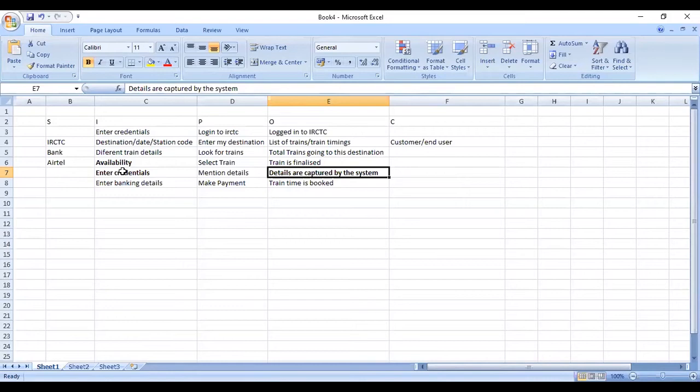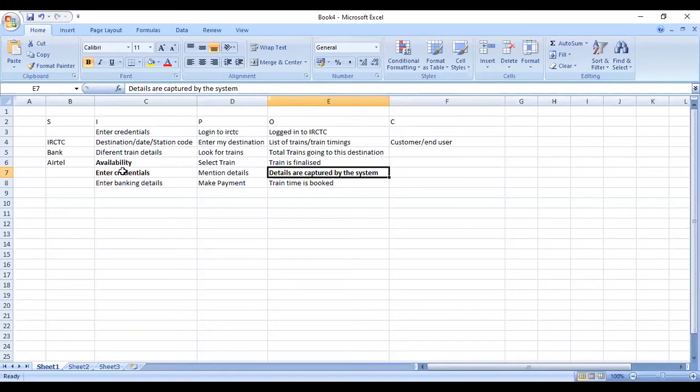I would recommend to design both because SIPOC has only one component which is process, and it is very high level. SIPOC serves the purpose of many things which I talked about, 3 things. However, the process map gives a little more detailed view, not that detailed. If SIPOC is level 1, you can have process map as level 2. With that, you identify some of the non-value add. This gives confidence to the stakeholder, to the sponsor or the champion that this team has done certain exercise.